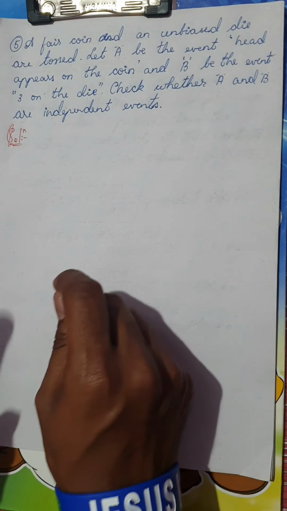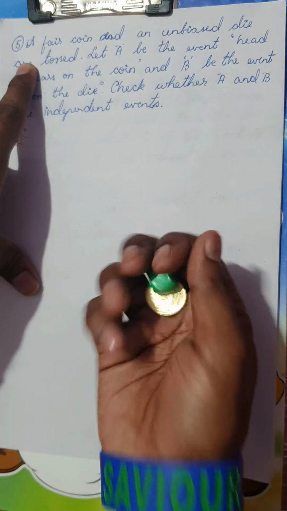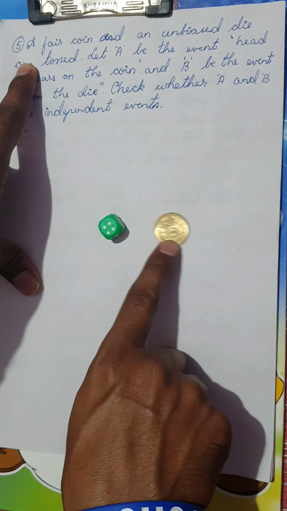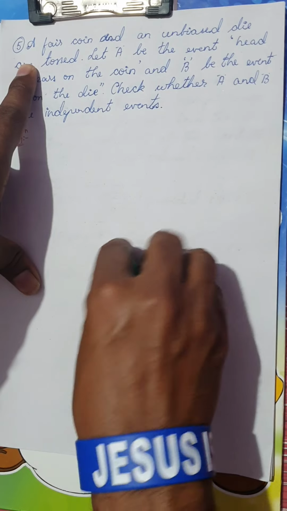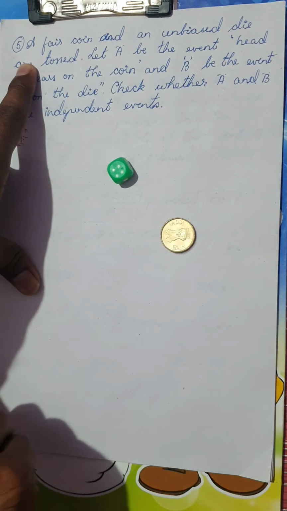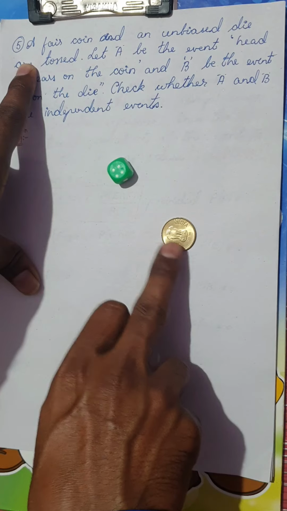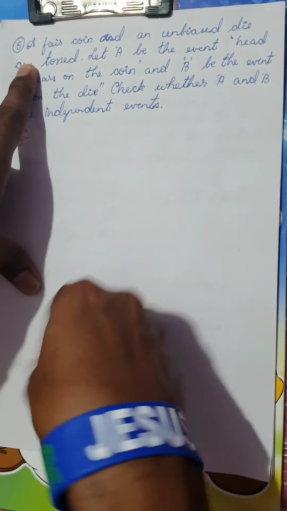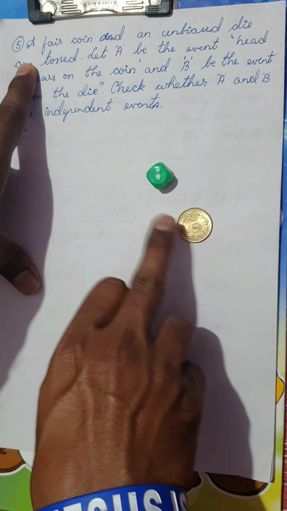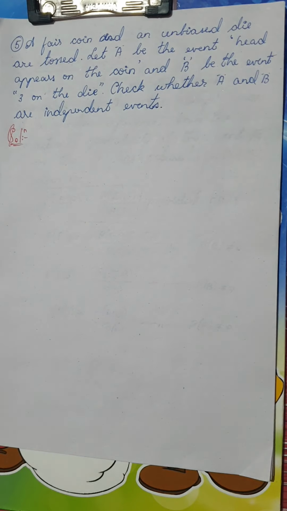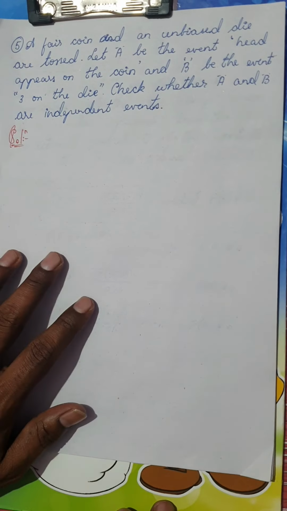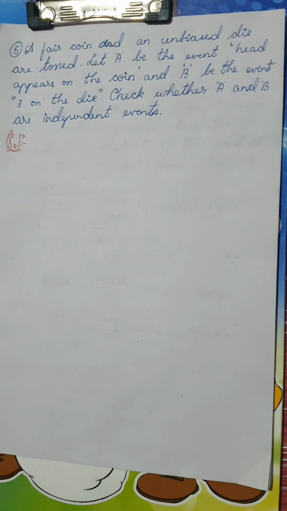It may be simultaneously you are doing it, or see, I have a coin and a die. I can just throw it. So you can see here, on the coin I got a tail, and on the die I got a number 4. If you keep on trying at different times, you can get another option. So you got head with 4. You may get another option: you get tail with 2. So now I want to find out, with the given conditions, whether the events A and B are independent. Since it is all about a coin and a die,